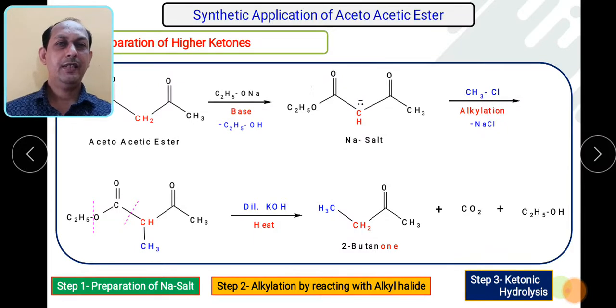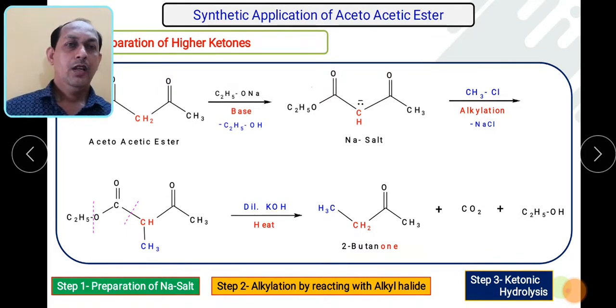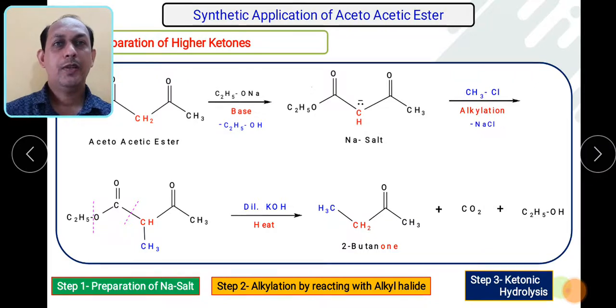Then the next step is ketonic hydrolysis, which results in the breaking of this ester. The breaking takes place here at the ester part, and this is how you can prepare it. Now if you see other applications of this ester, we can also prepare dicarboxylic acid compounds, or we can also prepare monocarboxylic acid compounds such as acetic acid.